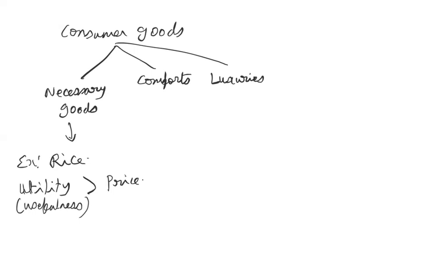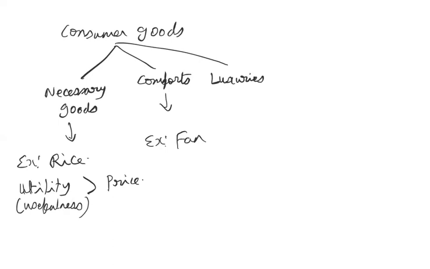Okay. Now next, coming to the comforts. These comforts might not be very necessary for us, like the food grains, but they will help us to improve our efficiency. Say for example, having a fan, it is not necessary, we can survive without a fan.